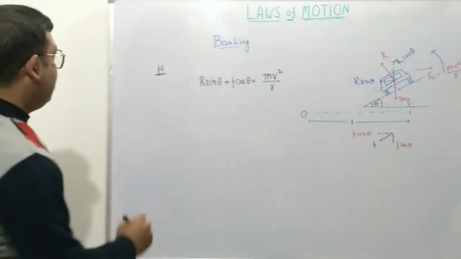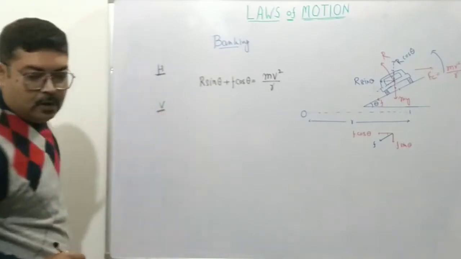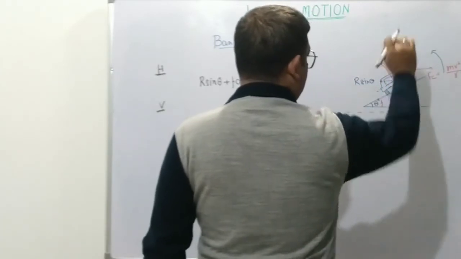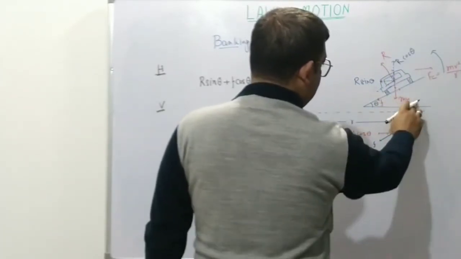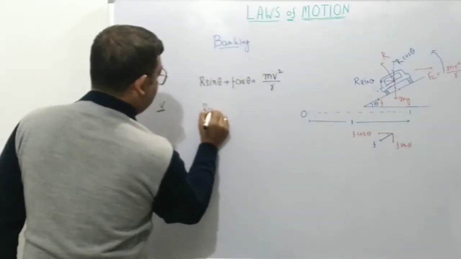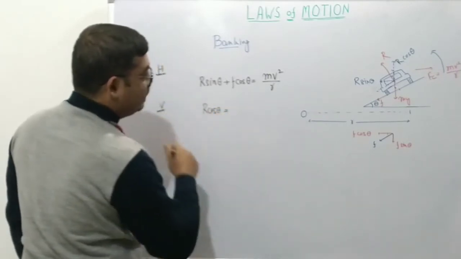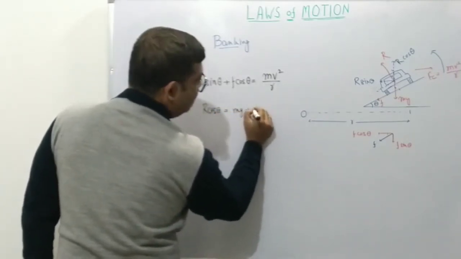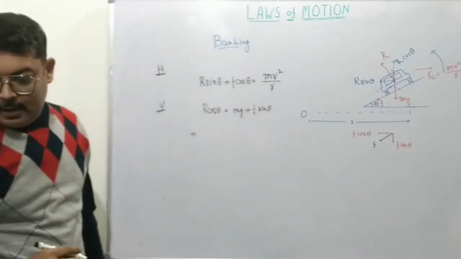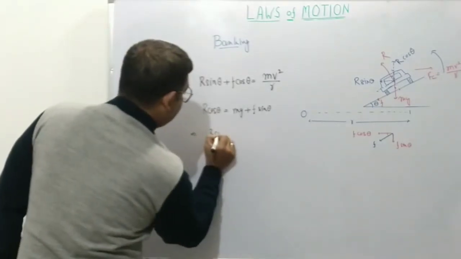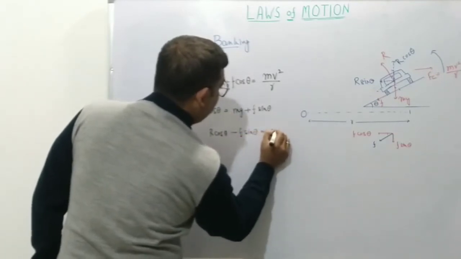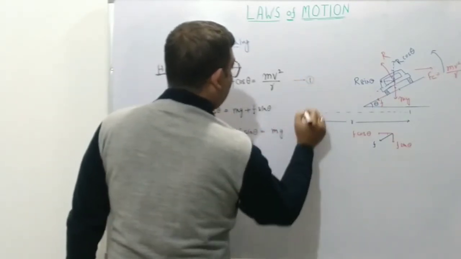This is one. And if you consider the vertical direction, upward is R cos theta, downward is mg plus downward f sin theta. There are three forces, right? So R cos theta must be equal to mg plus f sin theta, or we can rewrite this as R cos theta minus f sin theta equals mg. This is our equation number 1 and this is equation number 2.